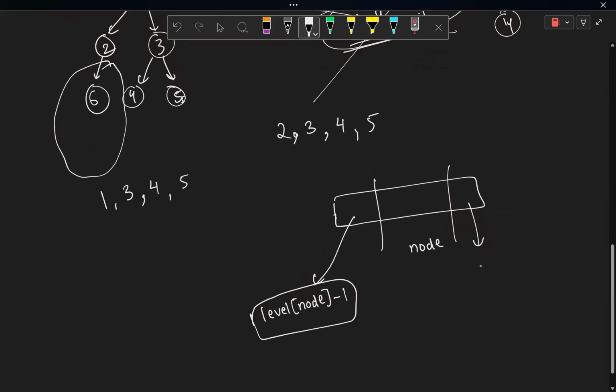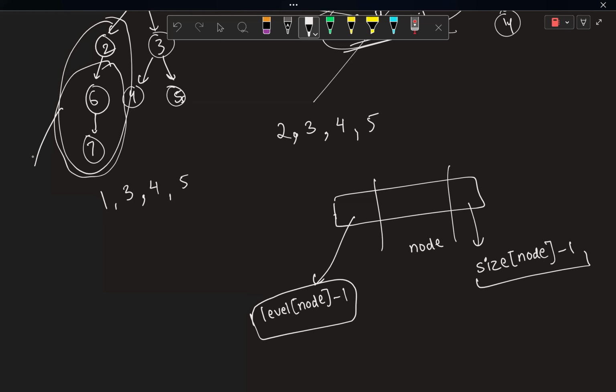And for the size of node, where the size of node is telling me the number of nodes in the subtree of 2, minus 1, for this number of nodes, 2 cannot come at the end either. If there was some more child of 7, like 6 as well, let's say if there were 3 people in the subtree of 2, then 2 cannot really come at the last 2 positions. 2 cannot come at the last size node minus 1 number of positions. So 2 will have contribution only in this area